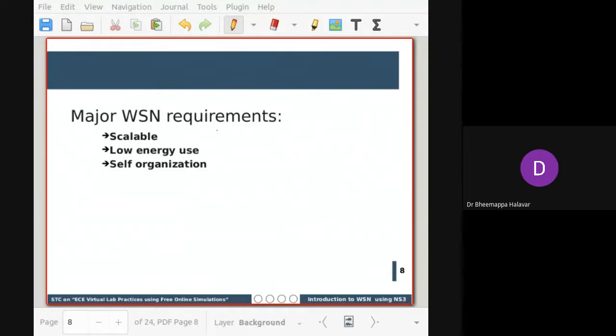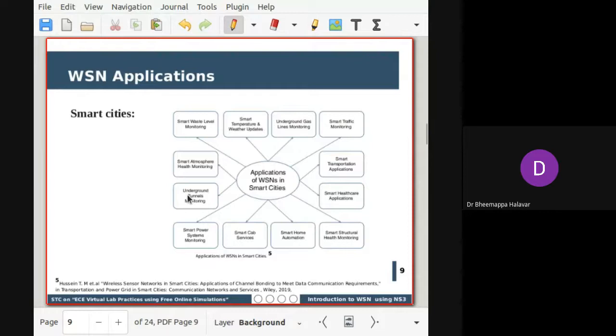So next, this is all about the basic requirements. Before moving to the implementation part, that is the use of NS3, we'll see what the applications are where WSN is generally useful. One thing could be the smart city. If we take the application of WSN in smart cities, we can take waste level monitoring. We can deploy different sensors in a smart city. We can even do underground tunnel monitoring. So these are applications where we can deploy.